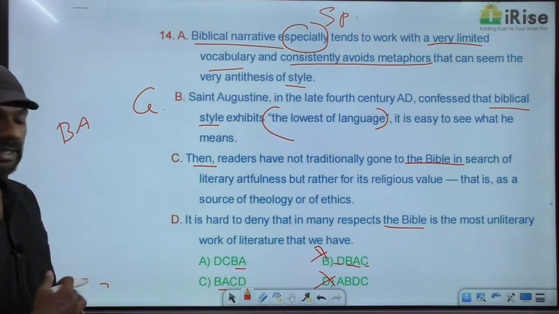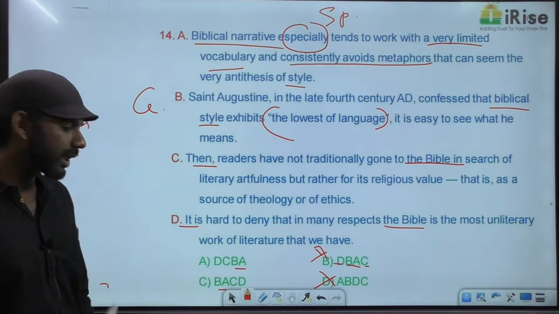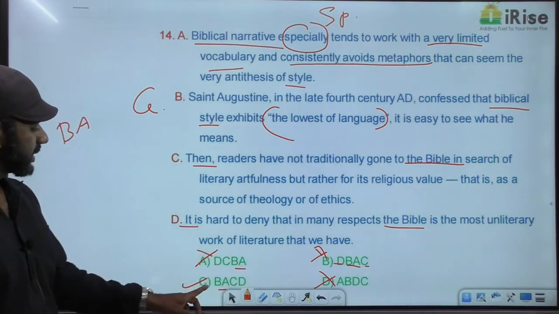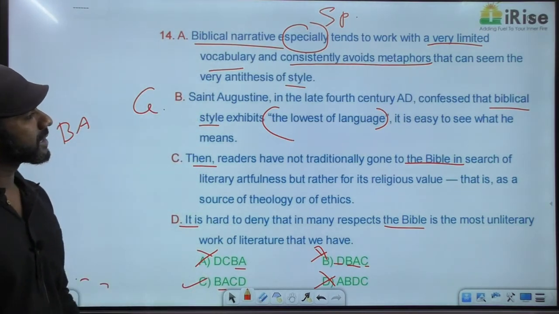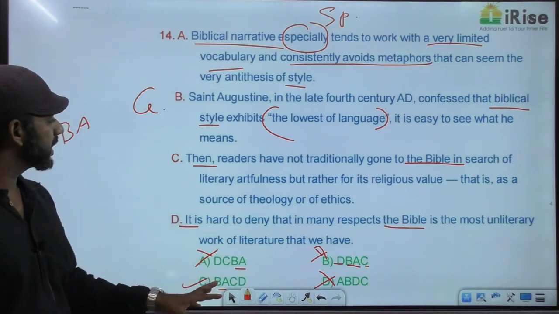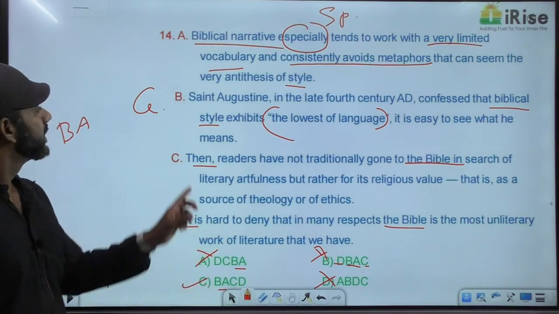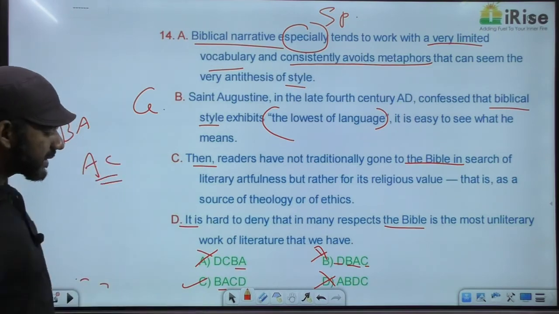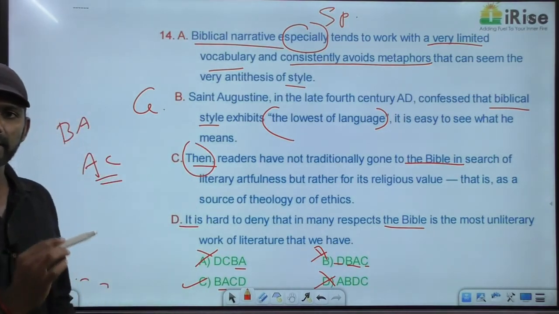Now we have two options left, A and C. A starts with D. D says, "It is hard to deny." It is a pronoun. Based on that, option A is eliminated. The answer must be option C. C starts with B. Yes, the paragraph can start with B. Saint Augustine in the late 4th century AD confessed that biblical style exhibits the lowest of language. So answer must be B, A, C, D. C and D talk about the Bible. Actually, I can say AC is a mandatory pair because option C says AC, right? Then is a cause and effect indicator, must connect a reason and a result.